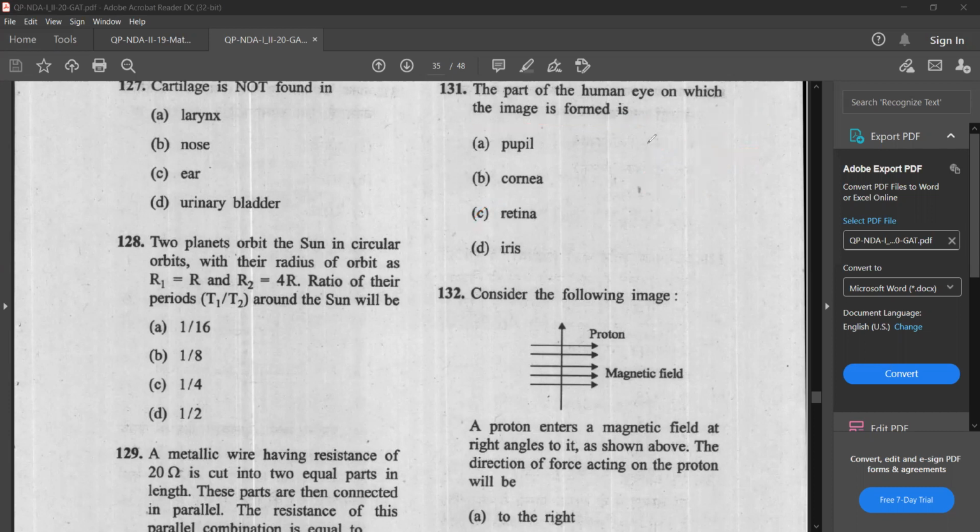Then what was the pupil? The pupil was the small opening through which light enters our eye. Cornea is a thin, transparent layer surrounding the eye, and that also enables the light to enter. Iris is the muscular tissue that controls the size of the pupil. So here the answer is option C, retina.